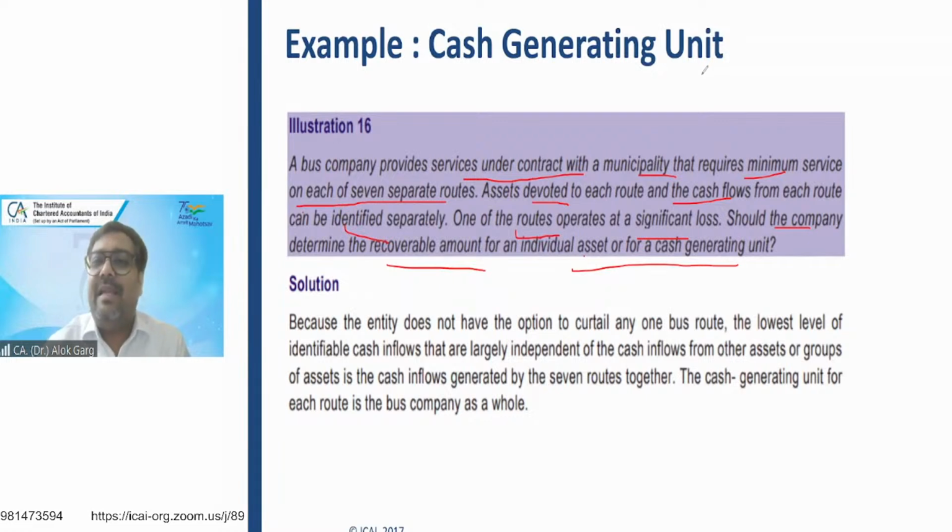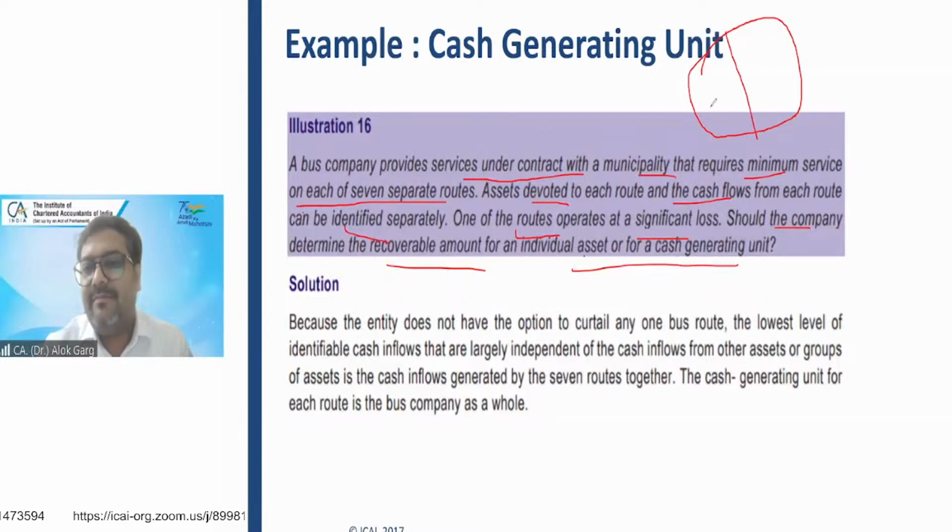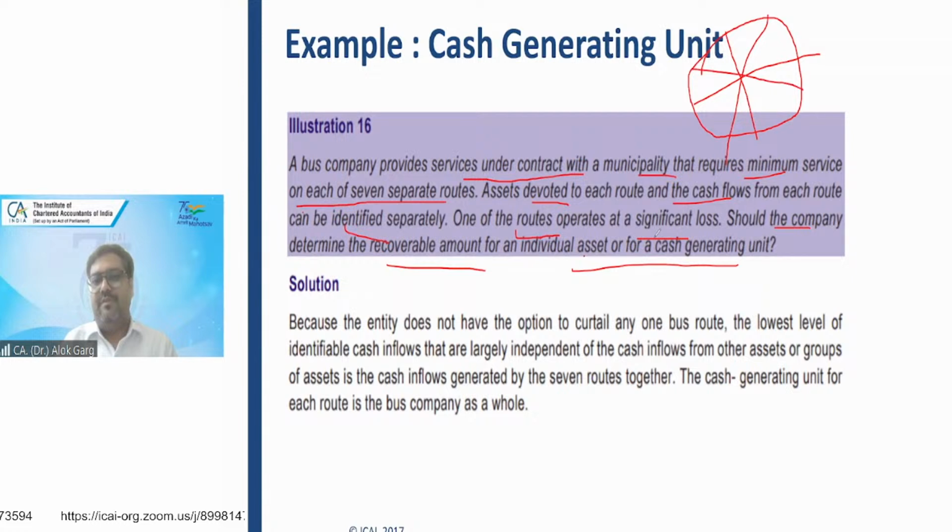So this municipality has given the permit for operating on these 7 routes, right? And one of the routes is at significant losses. Can the company deny operating on it, since it is at significant losses? The impairment indicator is there. But can the bus company deny the operation on this route?